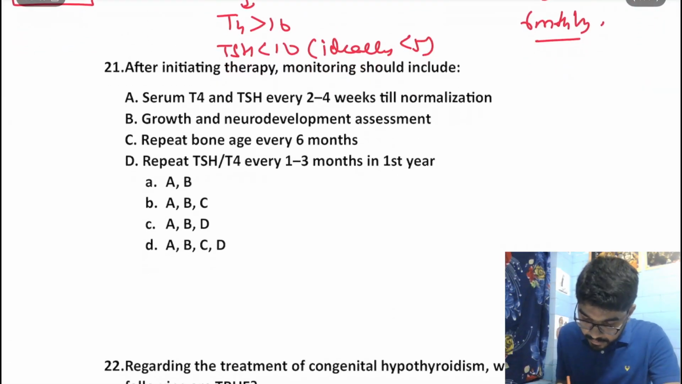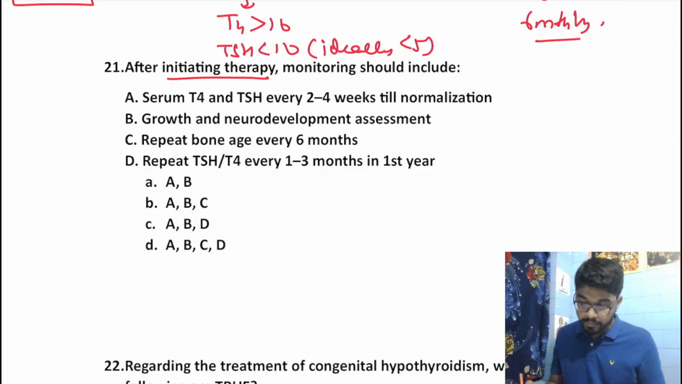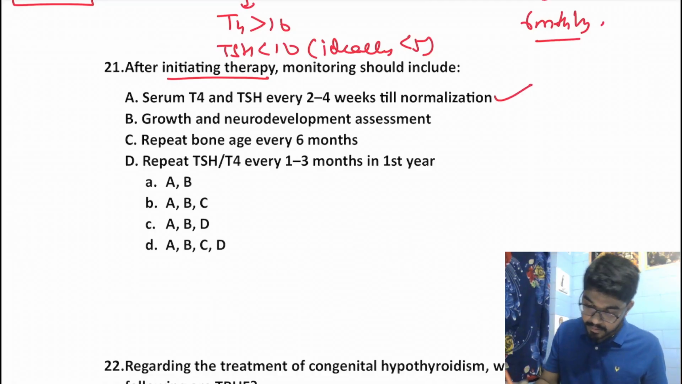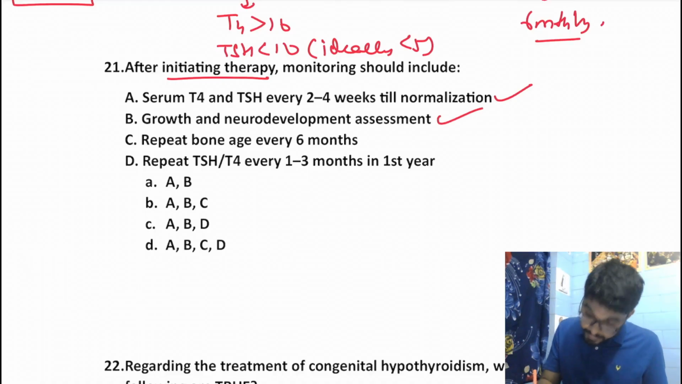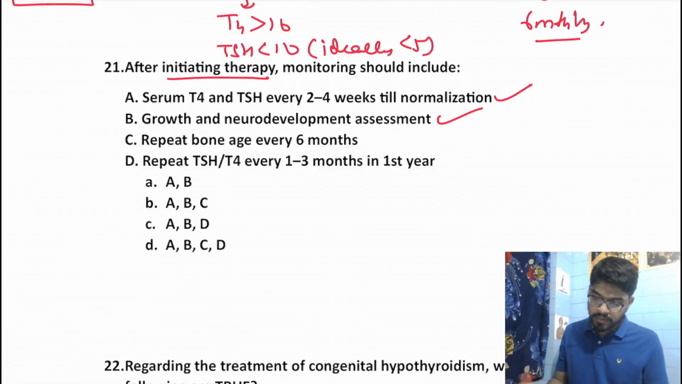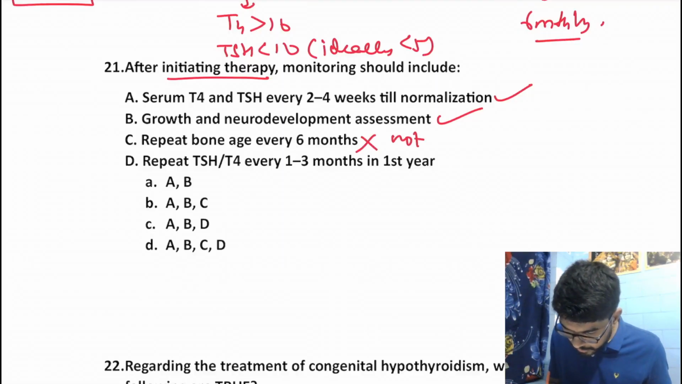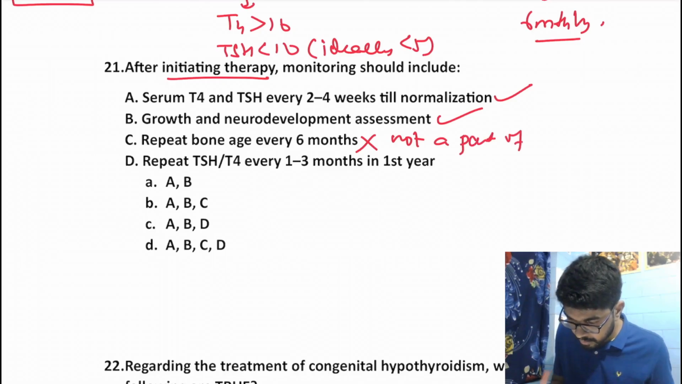After initiating therapy, monitoring should include serum T4 and TSH every 2 to 4 weeks till normalization. Yes, ideally 2 weeks. Okay. Growth and neurodevelopmental assessment. Yes. Repeat bone age every 6 months. No, bone age is actually not a part of regular monitoring.